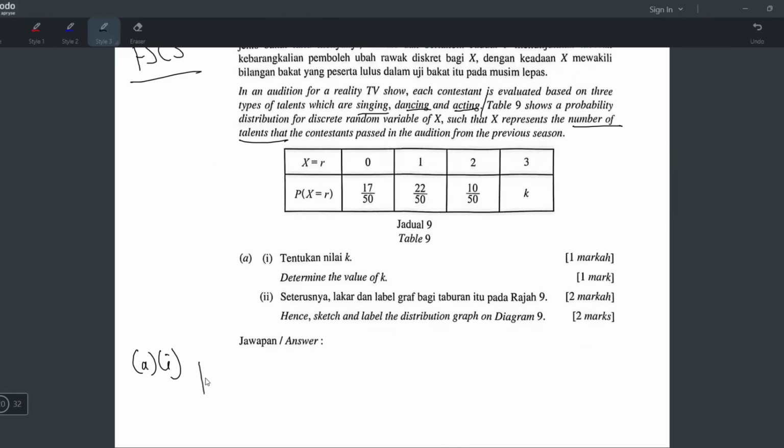So how to find K? Very easy. The total probability for everything is 1. So 1 minus 17 over 50 minus 22 over 50 minus 10 over 50. So the final answer, 1 over 50. Done. Number 2, hence sketch and label the distribution on diagram 9.